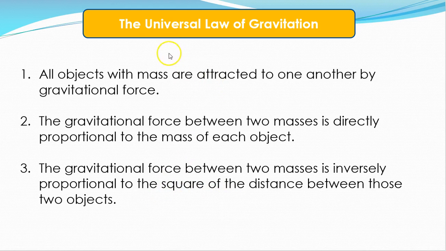Newton actually came up with the universal law of gravitation, and there are three different ideas in this law. The first is that all objects with mass are attracted to one another by gravitational force. The second is that the gravitational force between two masses is directly proportional to the mass of each object. And the gravitational force between two masses is inversely proportional to the square of the distance between those two objects.